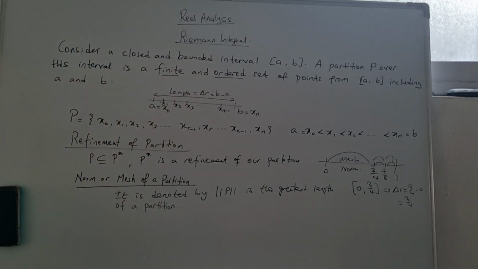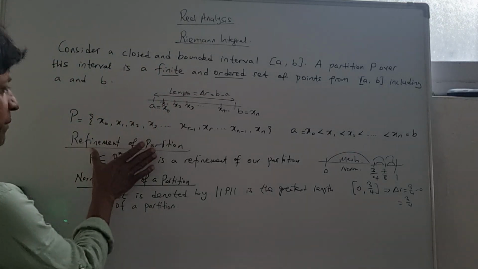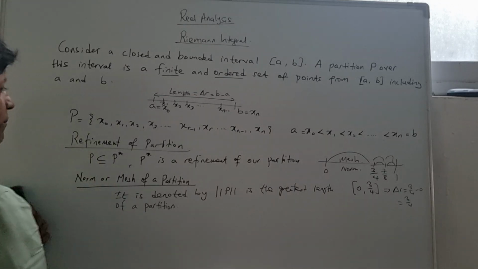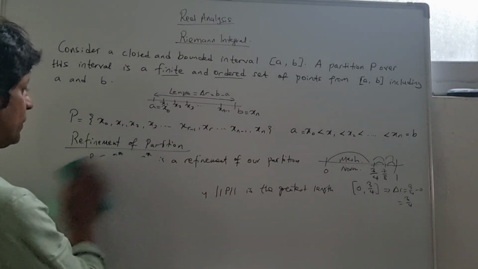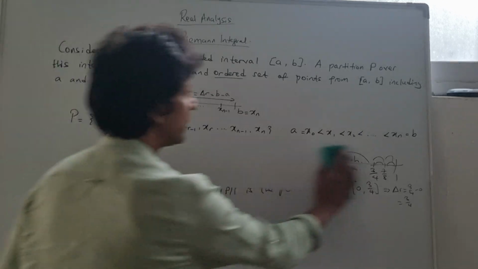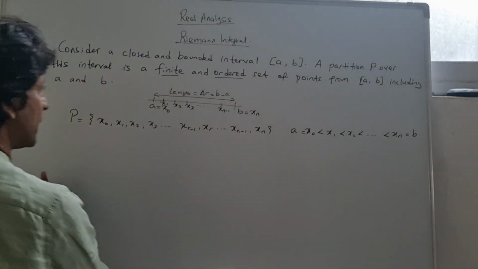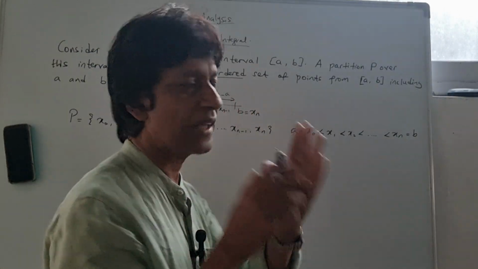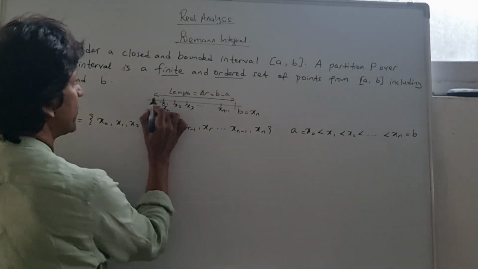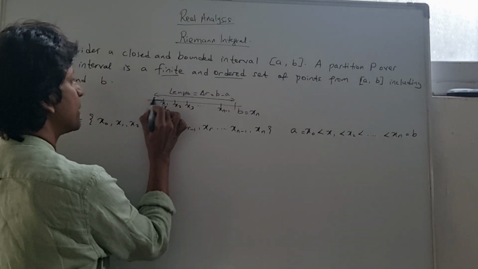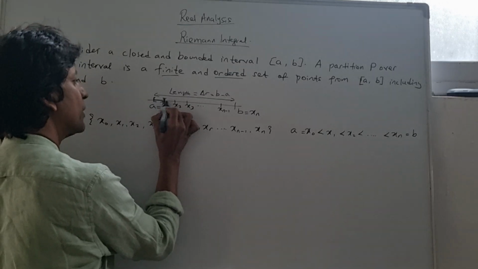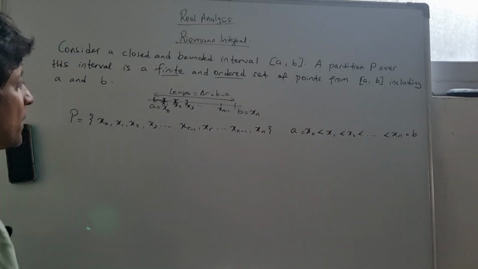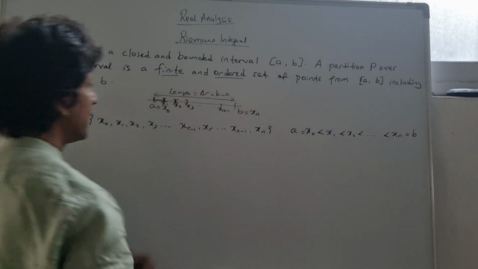All right. So now that we've understood refinement of partition, mesh or norm of a partition, I want to go straight into sub-interval. Like I said, the partitions give rise to small little sub-intervals, subdivided. So we've got one interval here, another one here, another one here, and it's going to go on, I mean, finitely.